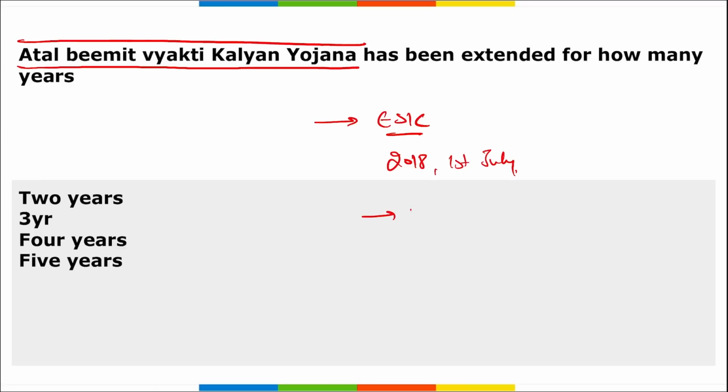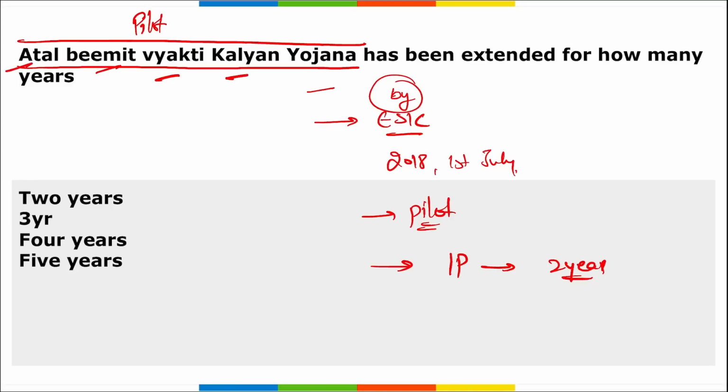This was launched on a pilot basis, correct? And the aim of this scheme was to provide relief to those insured persons who have become unemployed for more than 2 years, right? This particular scheme was launched on a pilot basis for 2 years. Atal Bimit Vyakti Kalyan Yojana was launched by ESIC, correct?